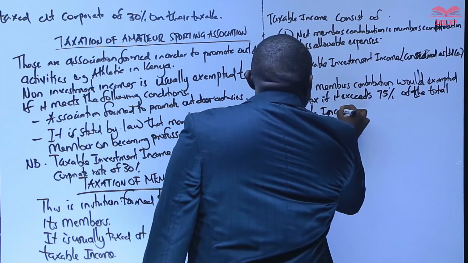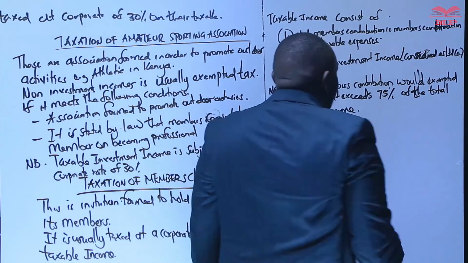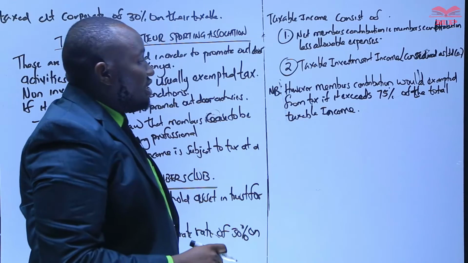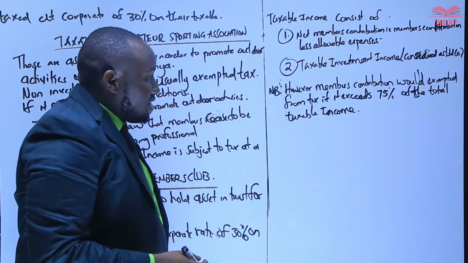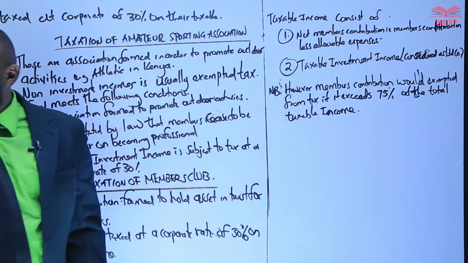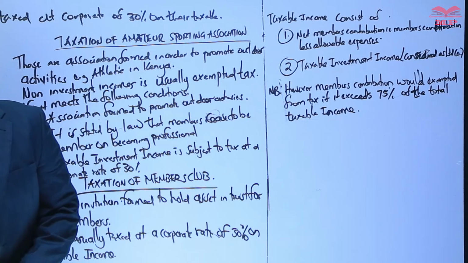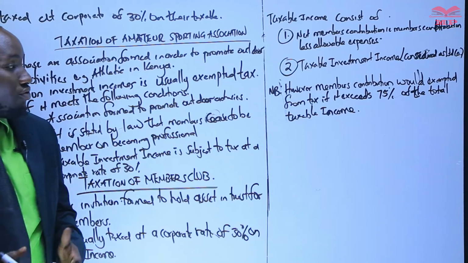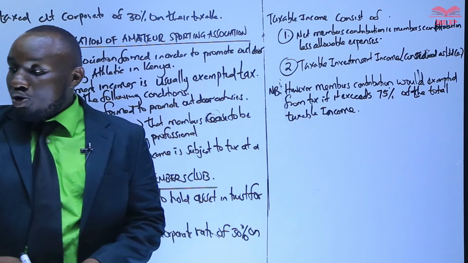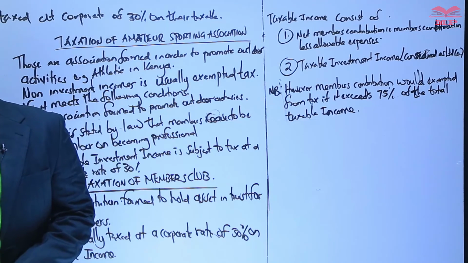If those members' contribution exceeds 75% of total taxable income, it should be exempted from tax. Those members' contribution should be exempted from tax.